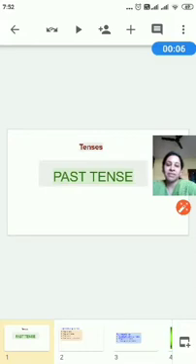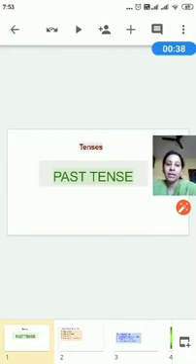Today, we'll be starting with the new topic in tenses. Second topic in tenses is past tense. What do we understand by the word past? Past means anything that has happened in the history or anything that has happened yesterday or the days before. So, under the four types of past tenses, four forms of past tenses, we will see how sentences are framed depending on the type of past tense.